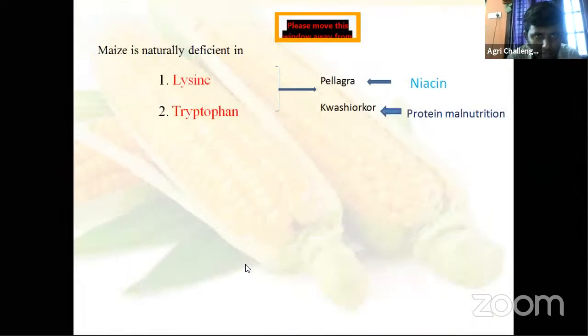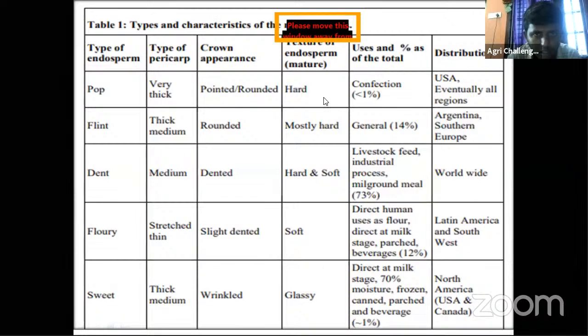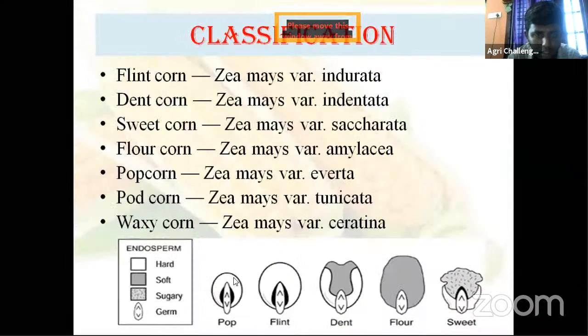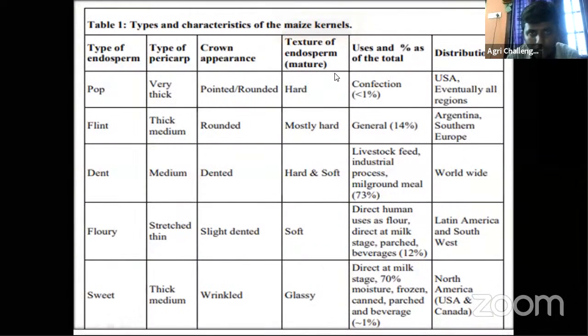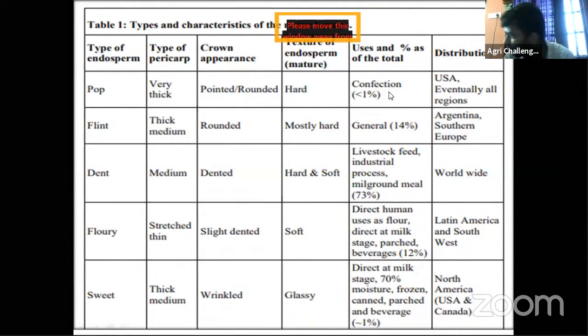Then the endosperm is hard. See, this entire portion of the endosperm is hard type of starch. Then the texture of the endosperm is hard. Uses of this popcorn are for confection, eating purposes.